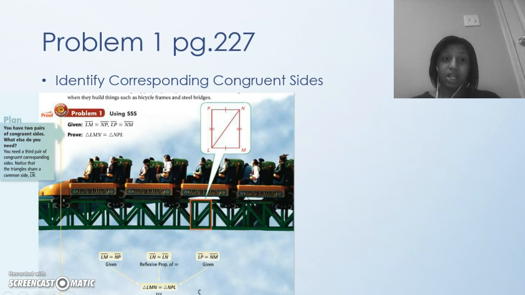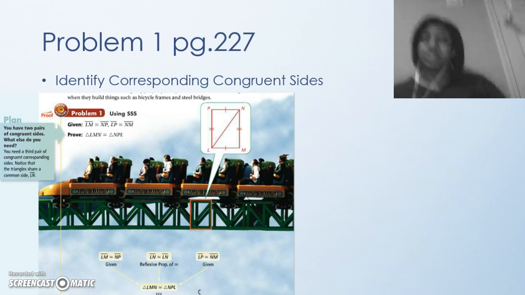Make sure you mark it. One thing I like to do is, every time I label something, I put what it is. This is a side, so I put S. This is another side, I put S. Then this is another side, I put S. That tells you it is proven congruent by side, side, side. So LMN is congruent to NPL. Okay?